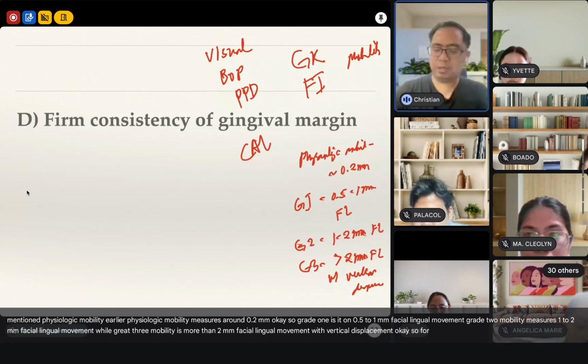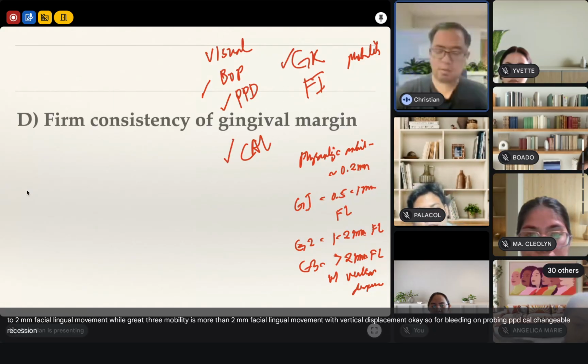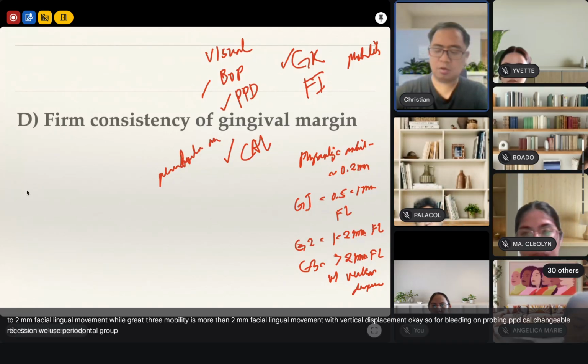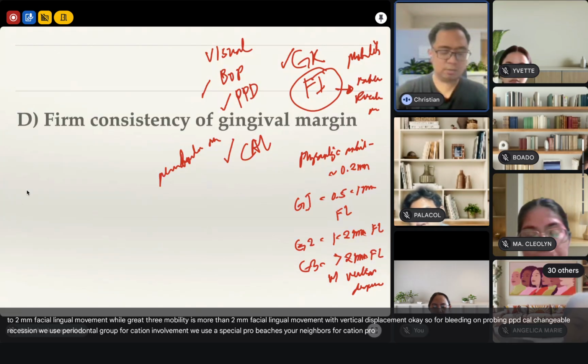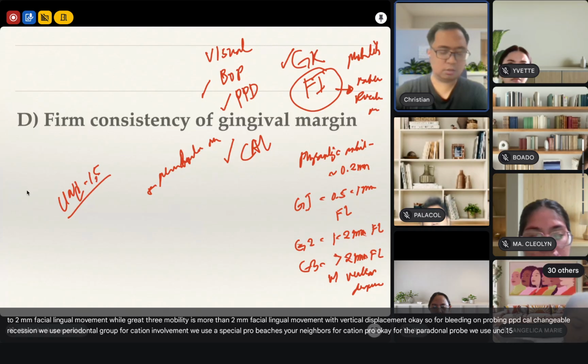So for bleeding on probing, PPD, CAL, and gingival recession, we use the periodontal probe. For furcation involvement, we use a special probe, which is your Naber's furcation probe. For the periodontal probe, we use UNC 15.